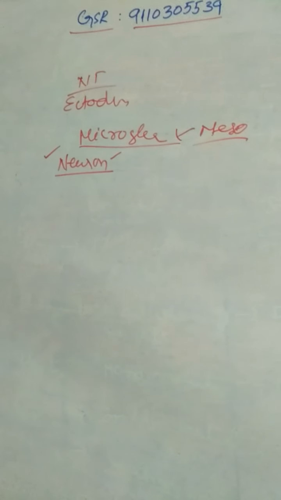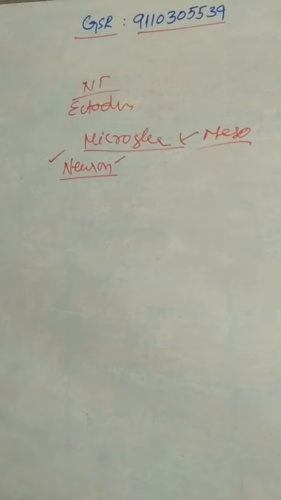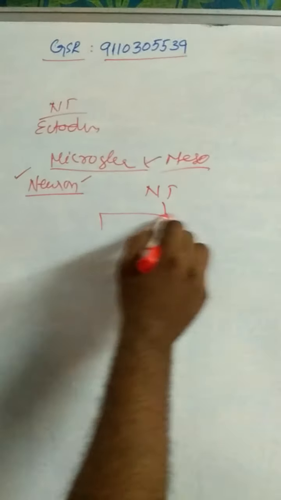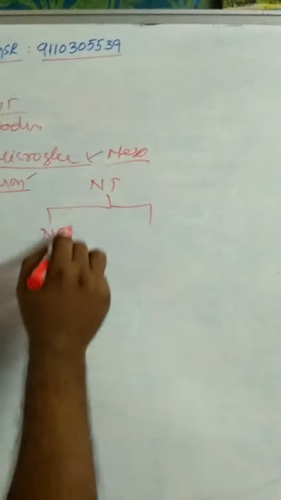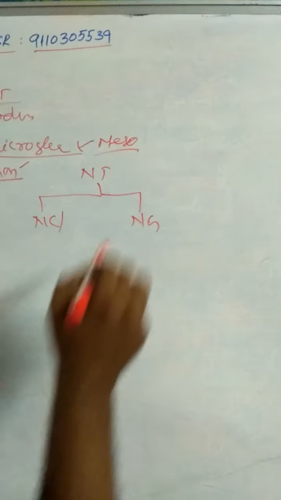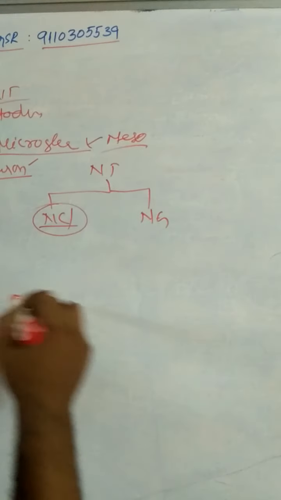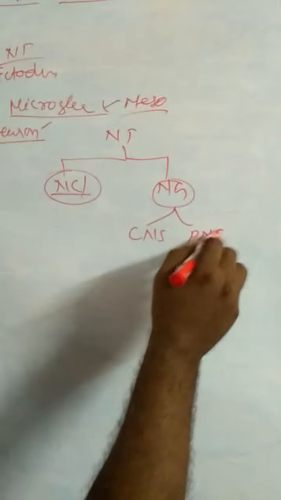Neuron. I explained the structure of neurons, the types of neurons, and the different types of nervous systems. Nervous tissue consists of two types of cells: nerve cells or neurons, and neuroglia cells. Types of neurons were already explained. There are two types of neuroglia cells, in the central nervous system and the peripheral nervous system.